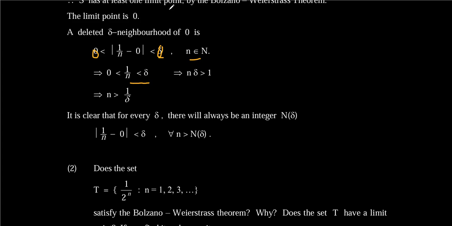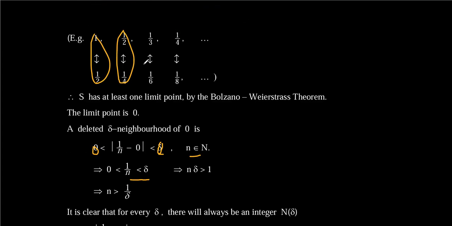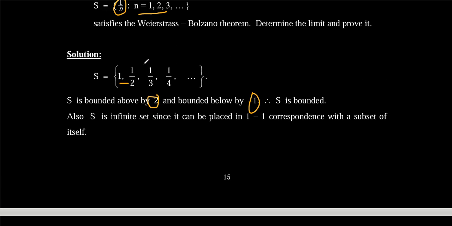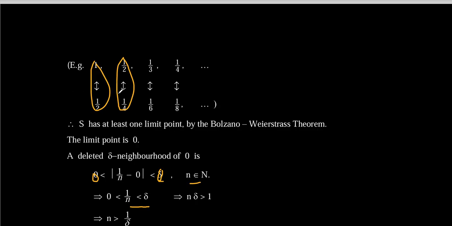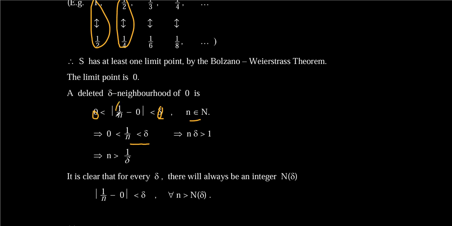So in the last video, we came to this conclusion from the question we're solving. We realized that we had a sequence, and the sequence can be finalized as 1 over n, right? Now, we have to prove the Bolzano-Weierstrass theorem, which basically means, is this sequence bounded? Is there a number which this sequence will never approach? So that's what we are trying to find. Now, we are saying yes, there is a number it will never approach.